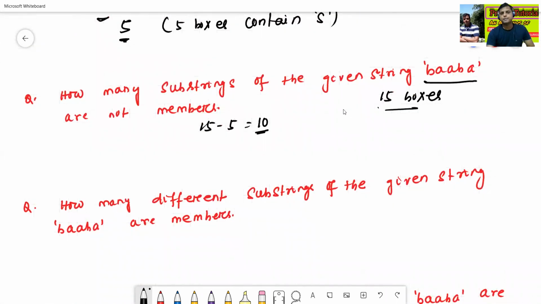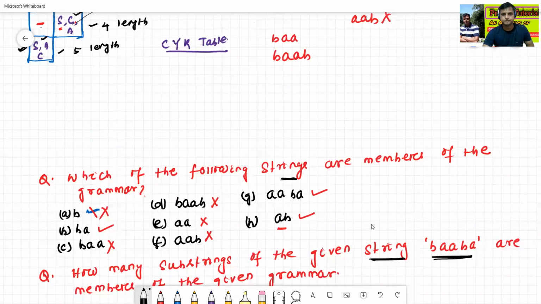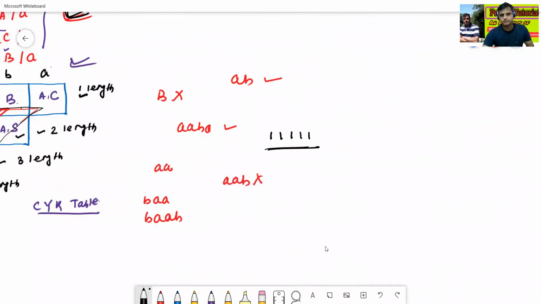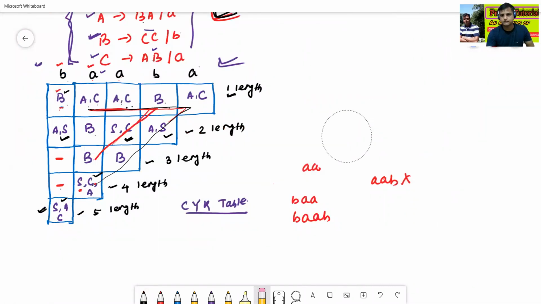Now we'll see one more example. How many different, that is unique, substrings of the given string BA are members? See the answer.